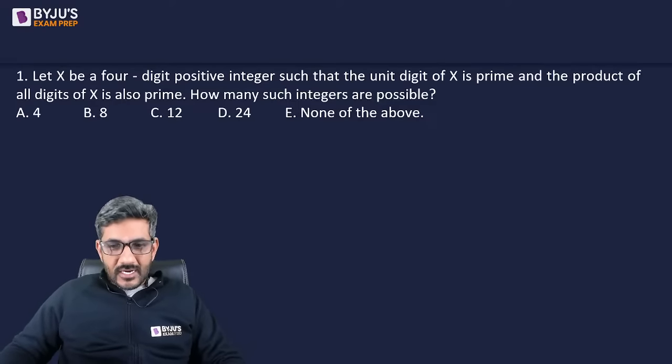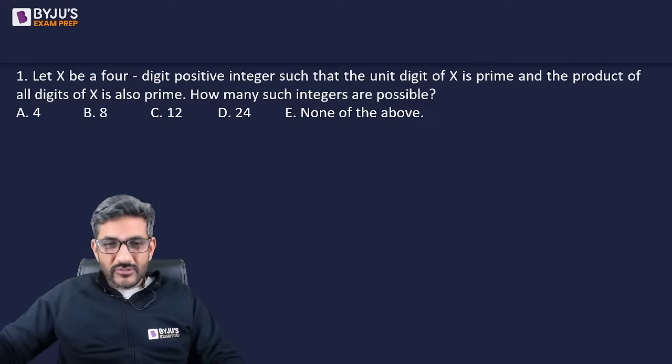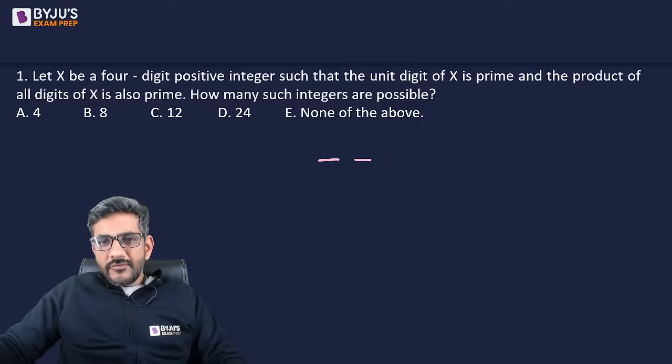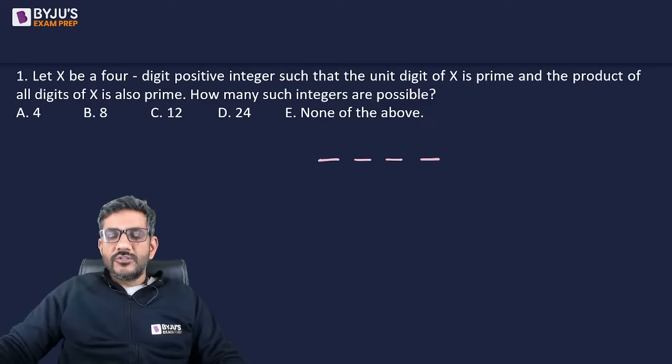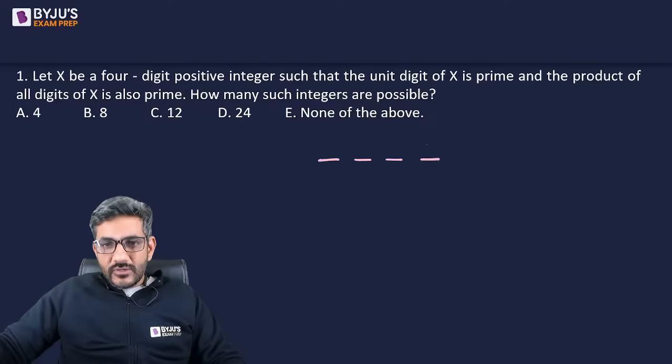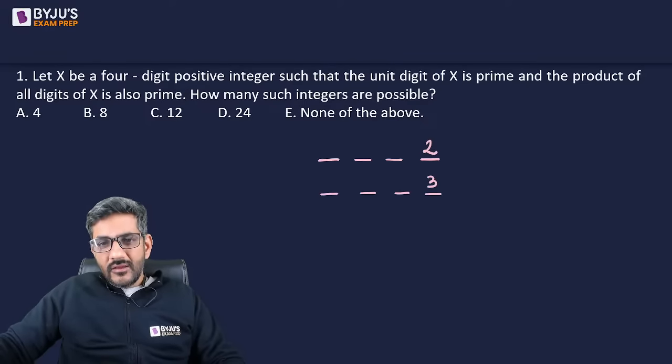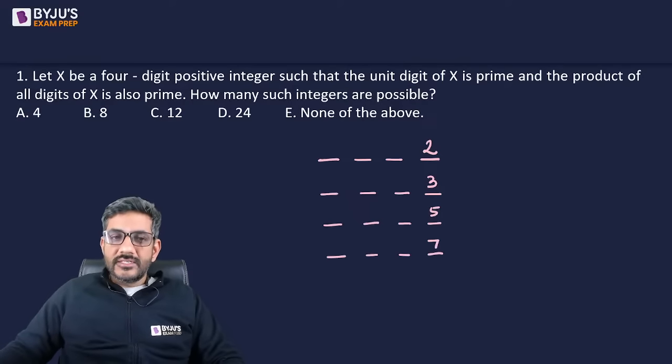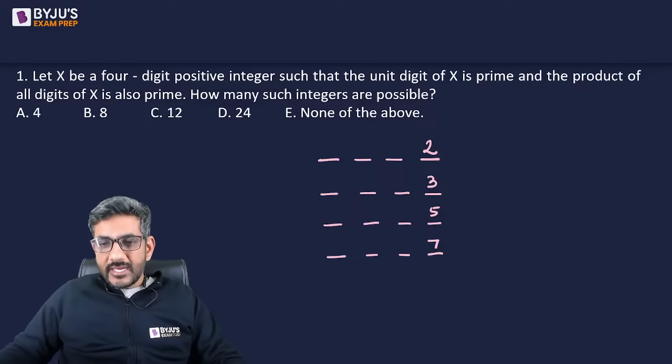Chalo, I think we can start doing it now. So he says x is a 4-digit positive integer, and the unit digit of x is prime. Mridul also got A, Satyansh also got A. Let's check. So if it's a 4-digit positive integer and the unit digit of x is prime, the unit digit can be 2, or 3, or 5, or 7. So there are 4 possibilities to fill the unit digit of the number.